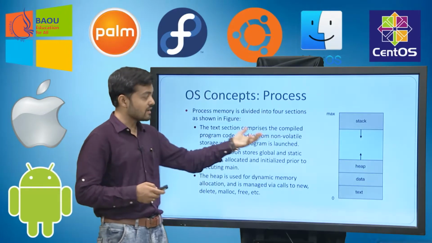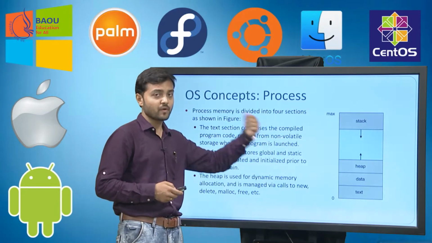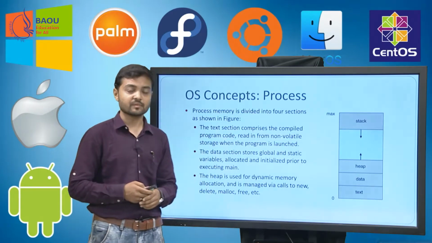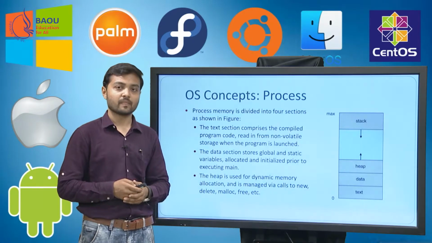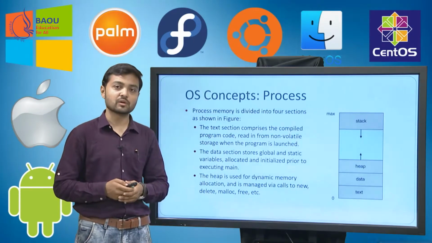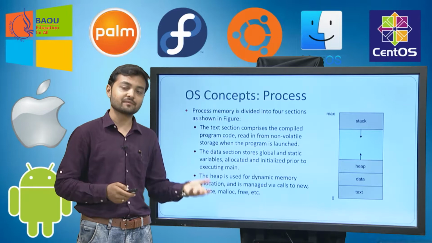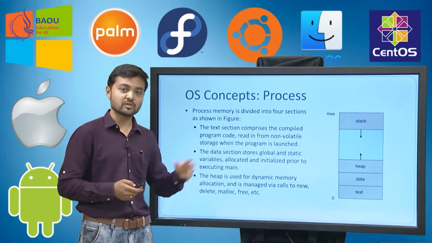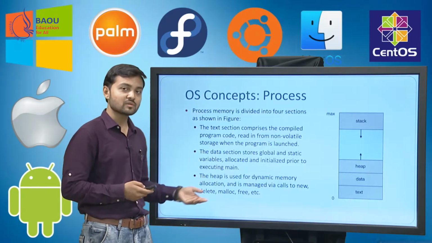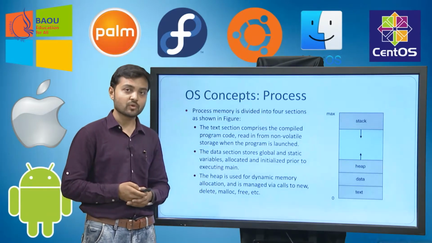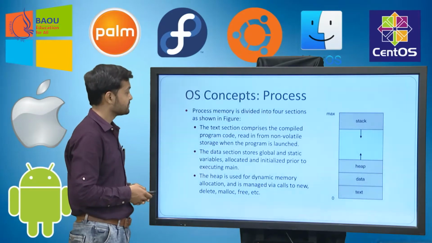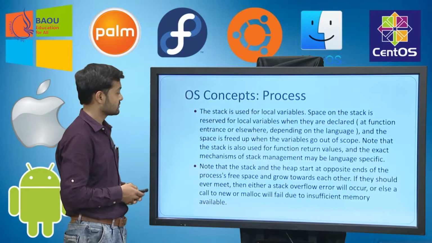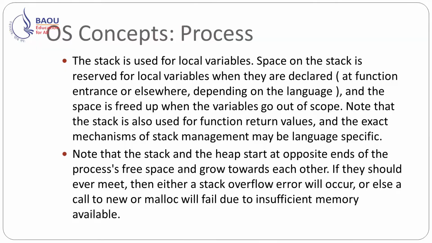According to the figure, the heap grows upwards and the stack grows downwards. Normally the heap is used to store dynamic data, and the stack is normally used for function calling and function returning; such kinds of things will be stored in the stack, whereas the heap stores the dynamic data of your program. So this is how the memory is divided into 4 parts. This is what I have explained: what the stack contains and what the heap contains.